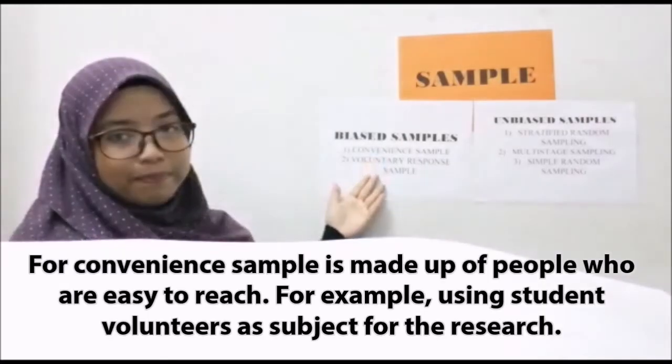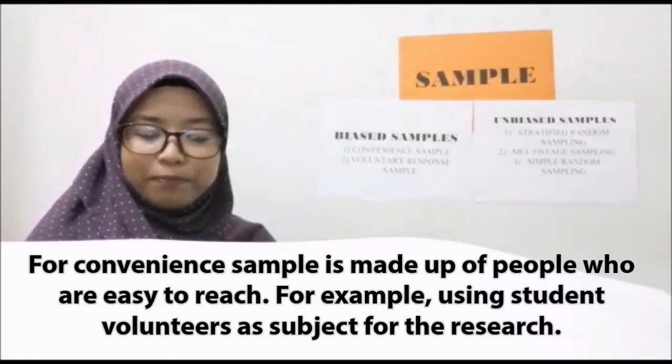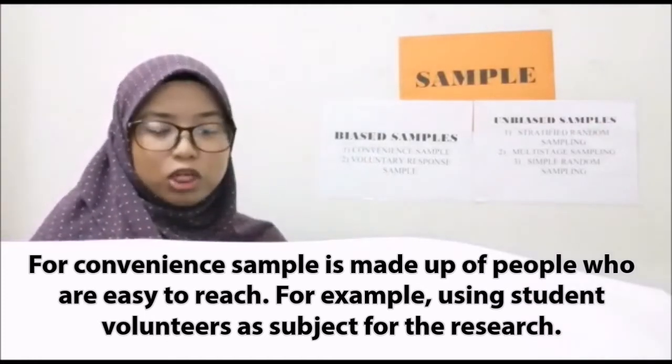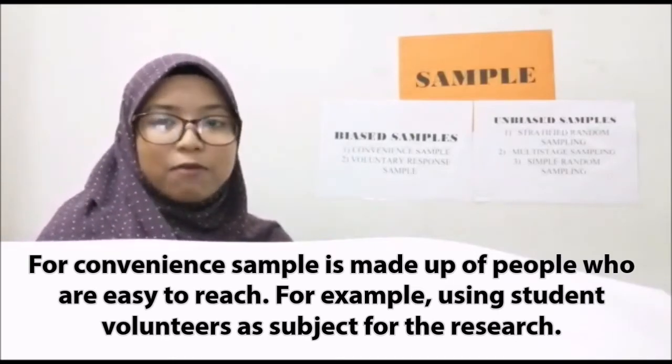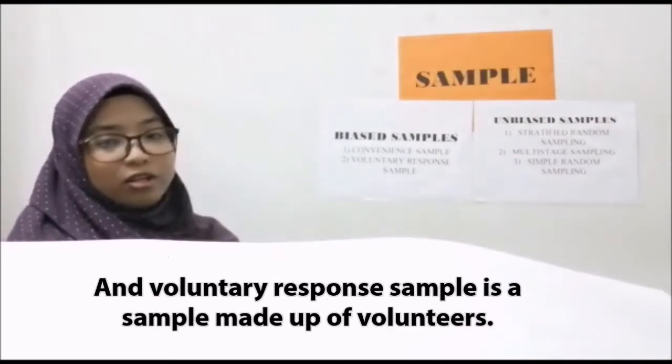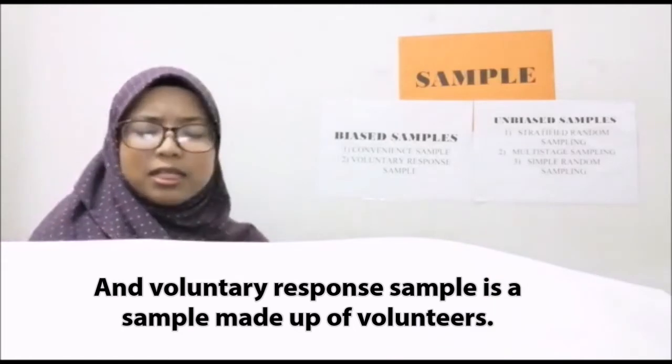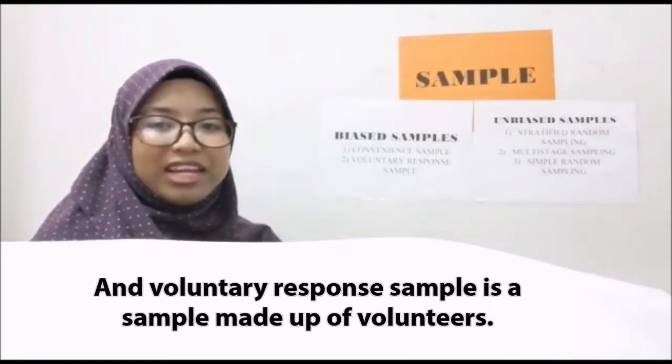Convenience sample is made up of people who are easy to reach. For example, using student volunteers as subjects for the research. And voluntary response sample is a sample made up of volunteers.